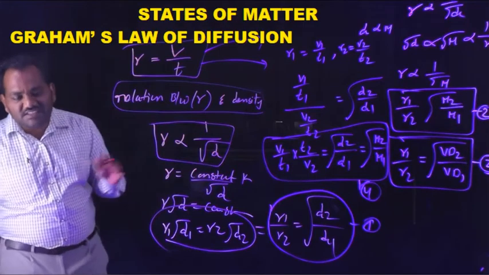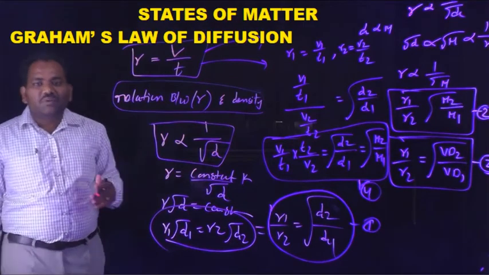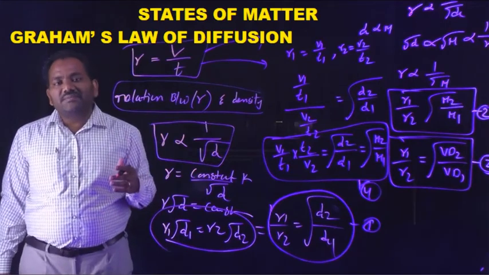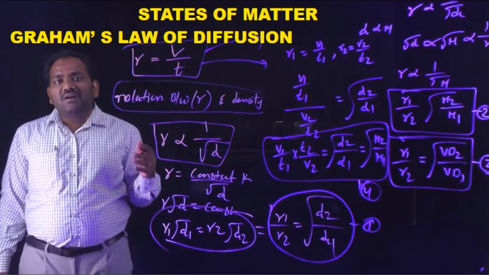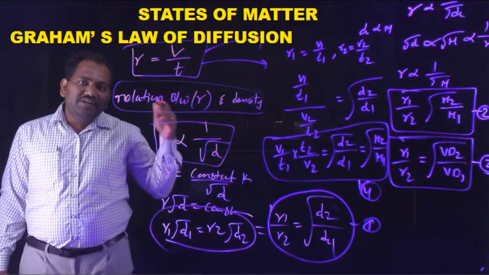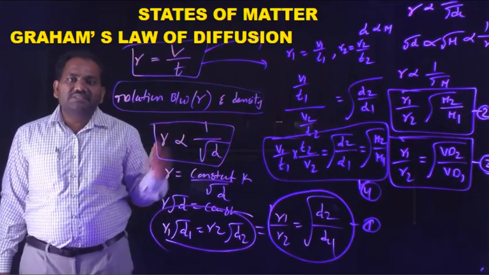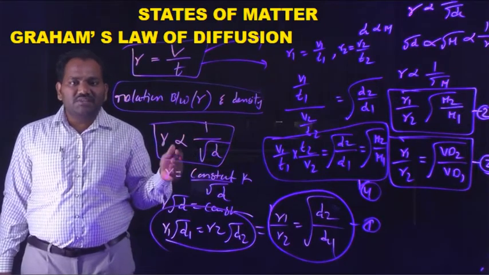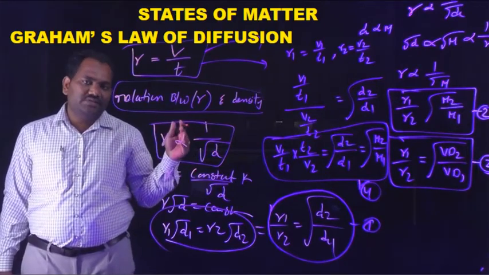These relations we can express by using Graham's law. Next, we will see how to deduce Graham's law from the kinetic gas equation.